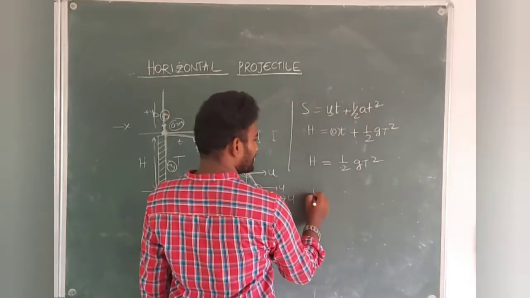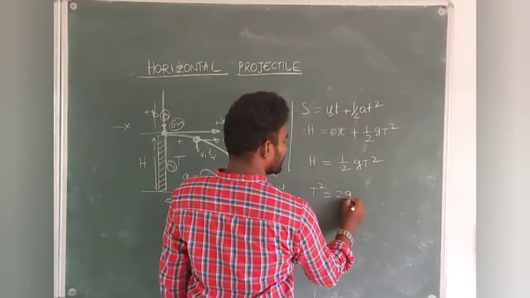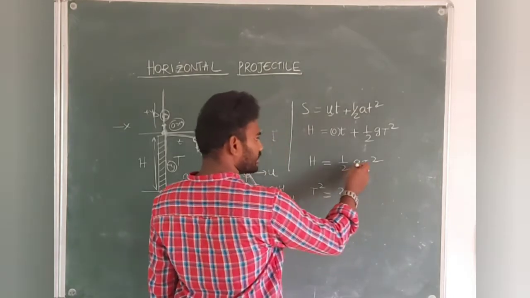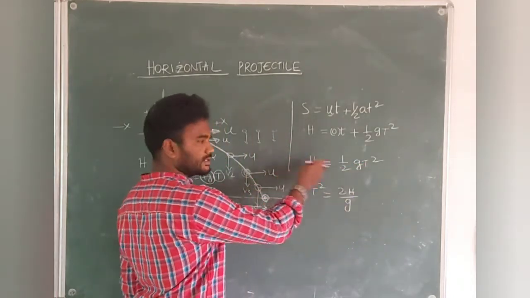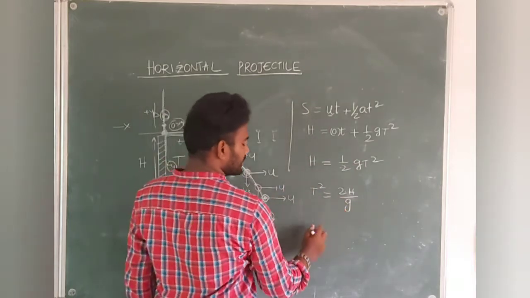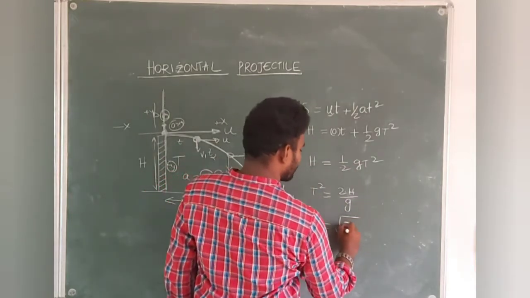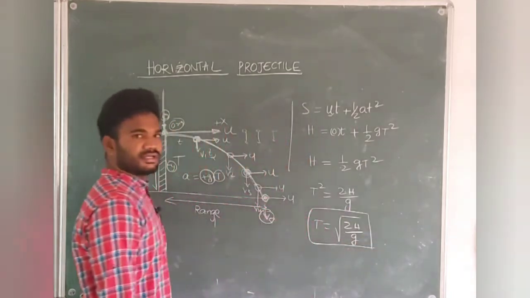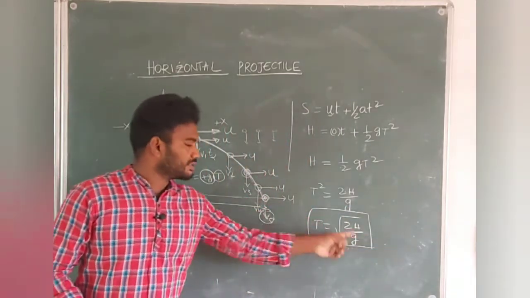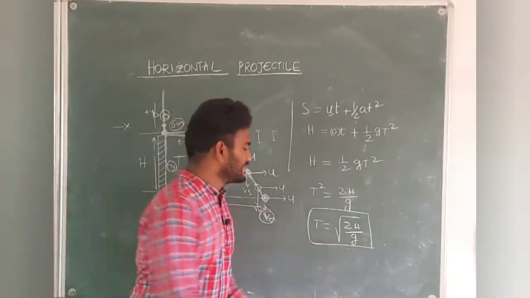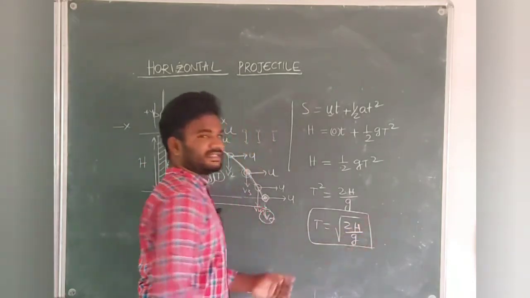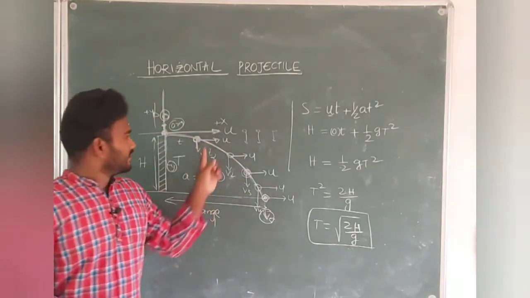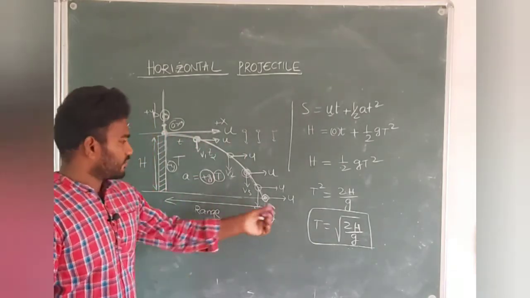Now I want to find t square. T square is equal to 2h by g. See this? 2 will multiply h, and g will come down. So t square is 2h by g. Then t is equal to square root of 2h by g. Very, very important formula. Make a note of this. So the time period to reach the ground is square root of 2h by g, students, where h is the maximum height, or the height from where the body has been projected horizontally. That we have to consider here.